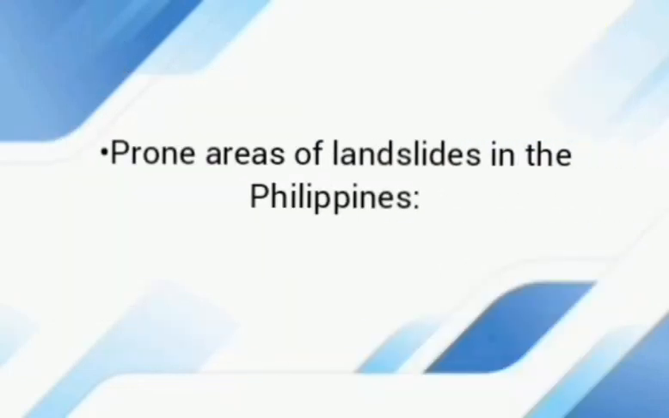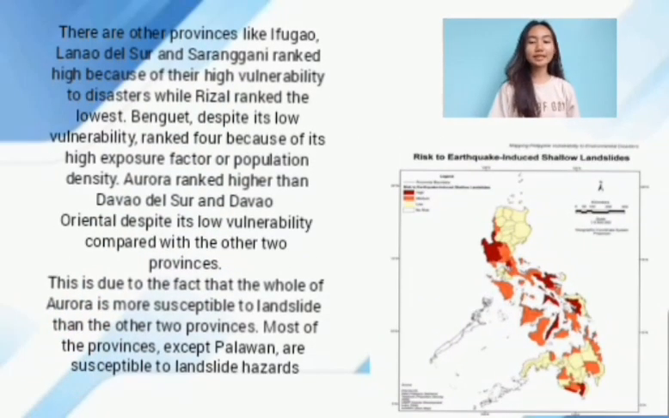Landslide-prone areas in the Philippines. Provinces like Ifugao, Lanao del Sur, and Sarangani rank high because of their high vulnerability to disasters, while Rizal ranked the lowest. Benguet, despite its low vulnerability, ranked fourth because of its high exposure factor or population density. Aurora ranked higher than Davao del Sur and Davao Oriental despite its low vulnerability compared with the other two provinces. This is due to the fact that the whole of Aurora is more susceptible to landslide than the other two provinces. Most of the provinces, except Palawan, are susceptible to landslide hazards.